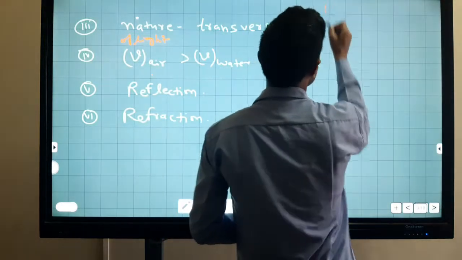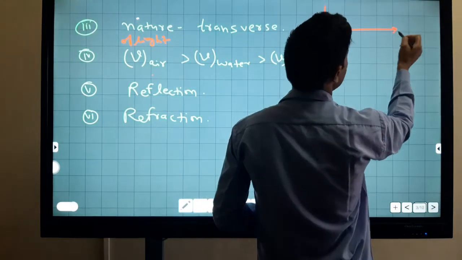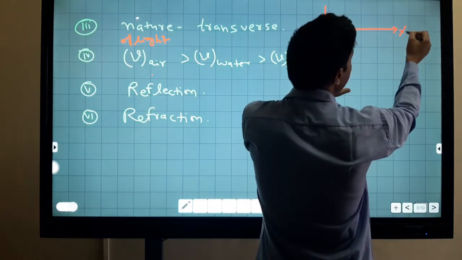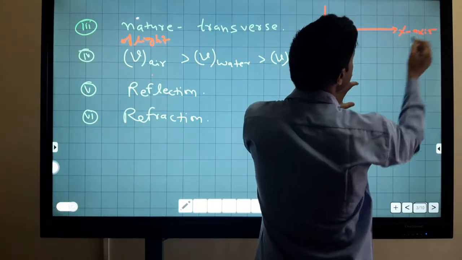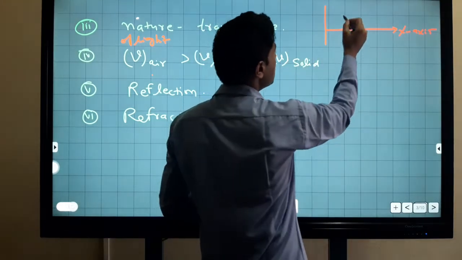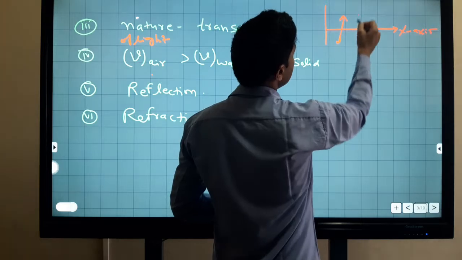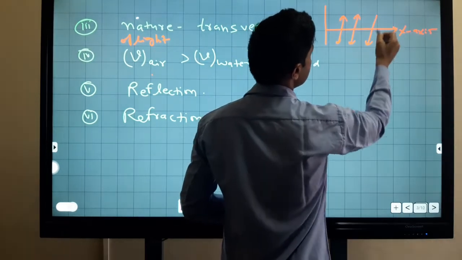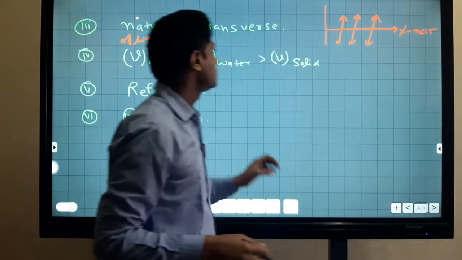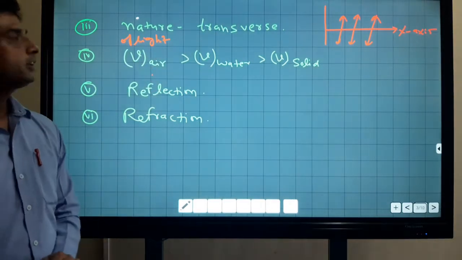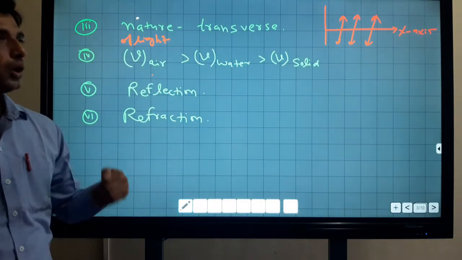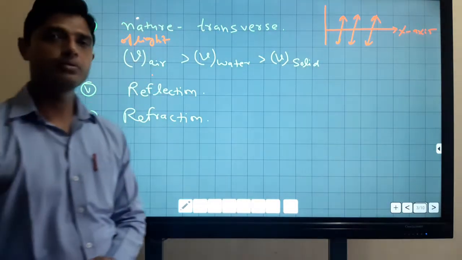When light travels along the x-axis, the particles of the medium vibrate perpendicular to the direction of the x-axis. So the nature of light is transverse, and we can polarize a light wave.